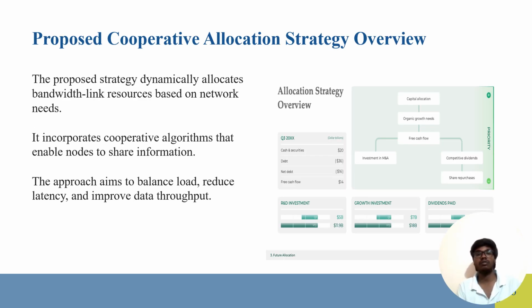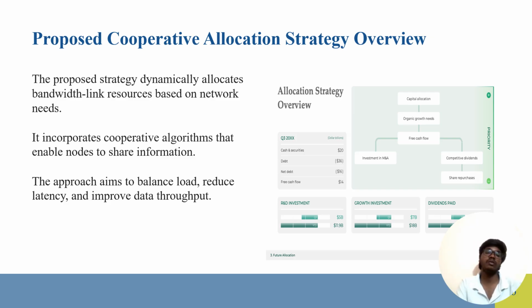Proposed cooperative allocation strategy overview. The proposed strategy dynamically allocates bandwidth link resources based on network needs. It incorporates cooperative algorithms that enable nodes to share information. The approach aims to balance load, reduce latency, and improve data throughput.